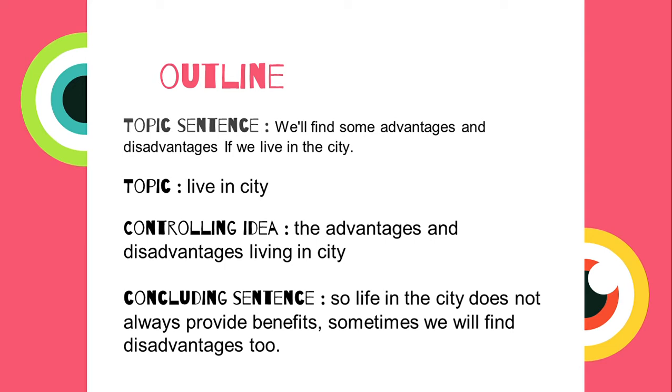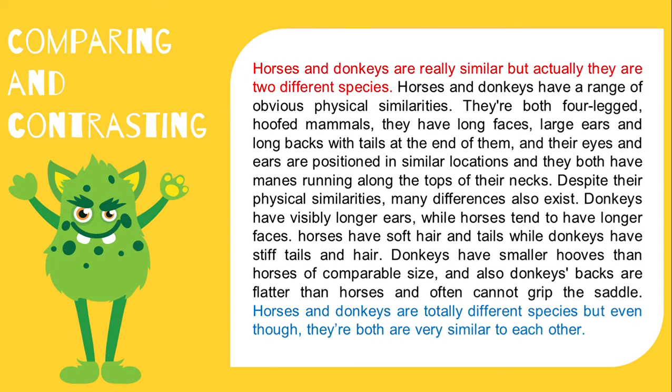Next is the comparing and contrasting paragraph. This is my paragraph. I will read it for you again. Horses and donkeys are really similar, but actually they are two different species. Horses and donkeys have a range of obvious physical similarities.